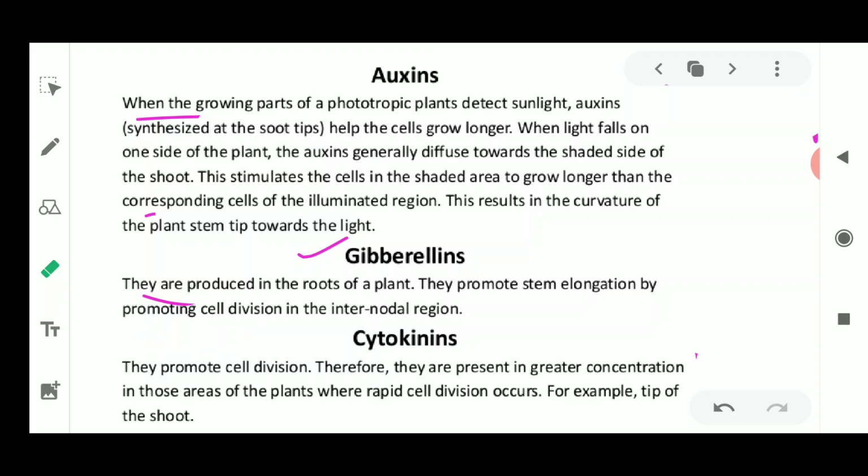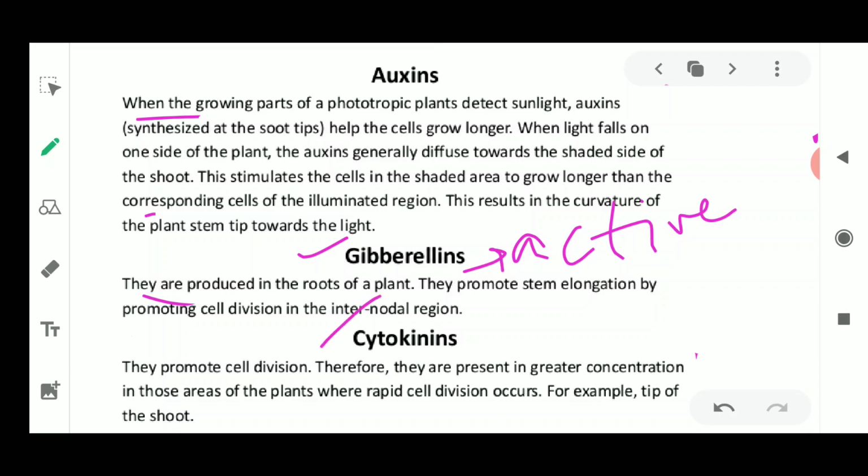It is not going to show you growth until this dormancy is broken down. So this inactive stage has to become an active stage. This active stage is brought by gibberellin. Okay, so this is going to break the dormancy in the seeds and the buds. It is also helpful in the growth of the fruits.